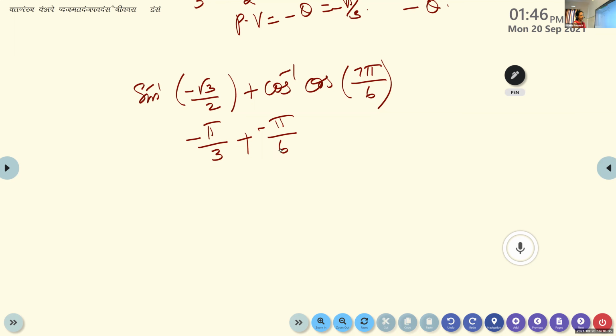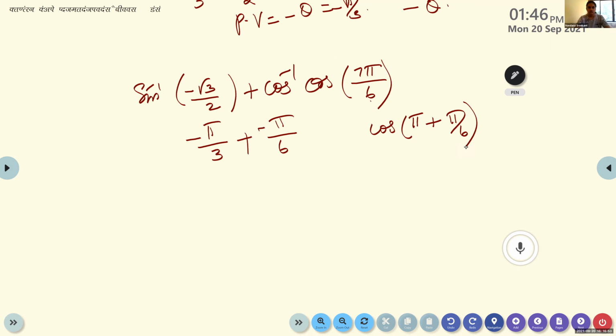Yes, ma'am. How will you write this? 7 pi by 6 we can write as pi plus pi by 6. Then cos of 180 plus theta is minus cos theta.